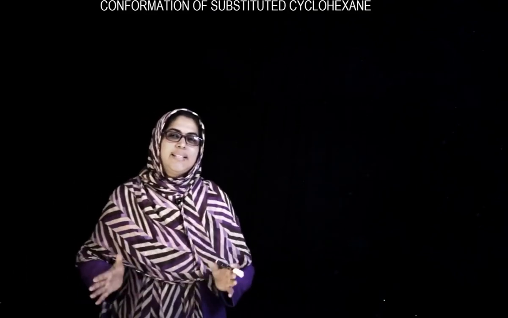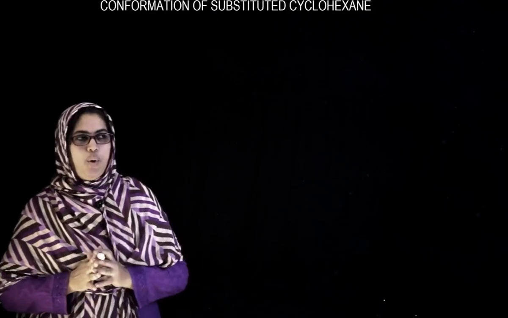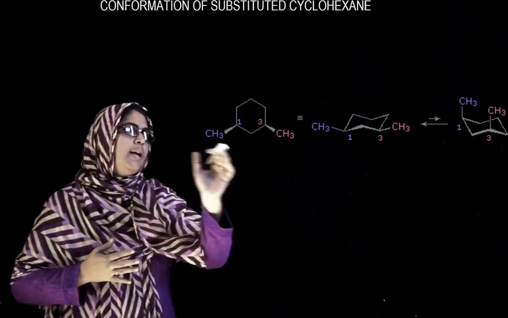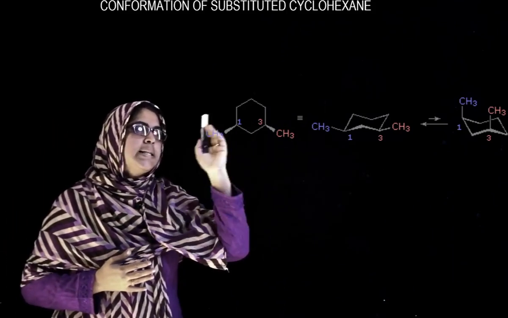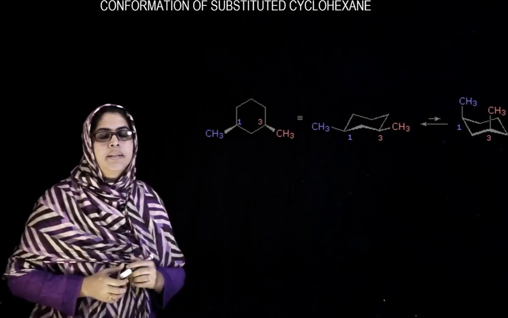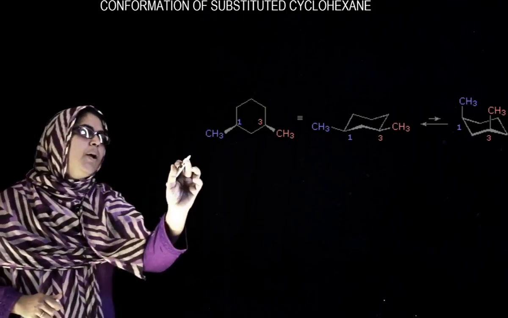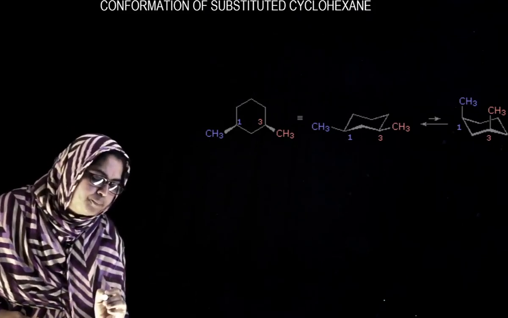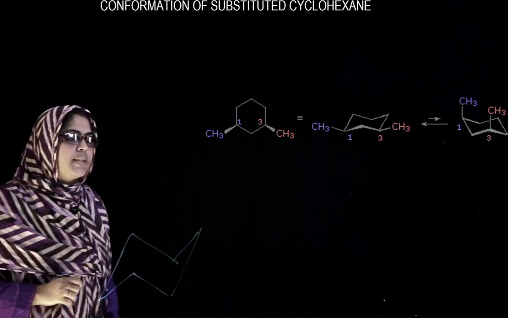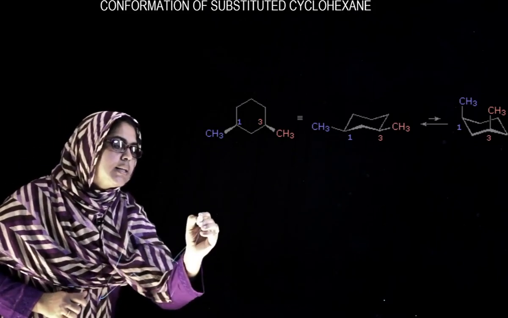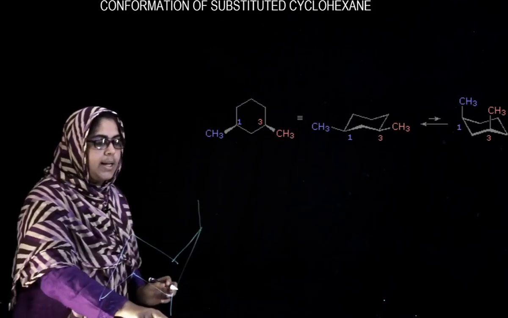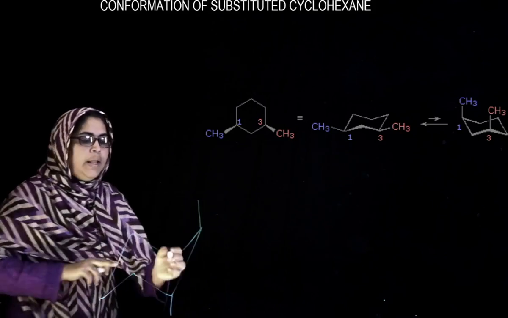In the case of 1,3-disubstituted cyclohexane, we can take the methyl group itself, the 1,3-dimethyl cyclohexane molecule. This is the cis conformation, cis-1,3-dimethyl cyclohexane. Here we can see two possibilities for the cis.